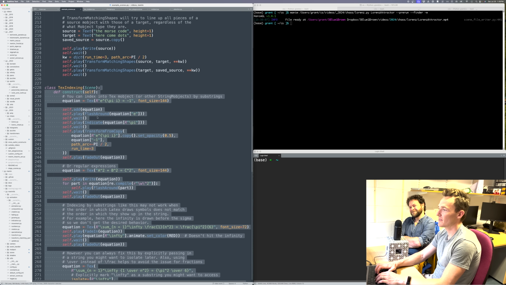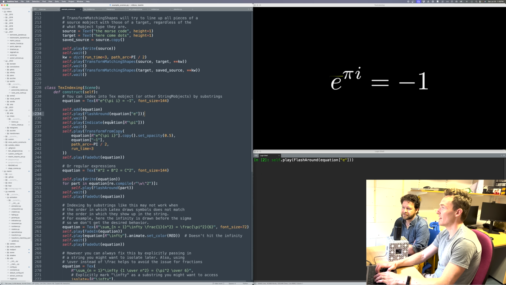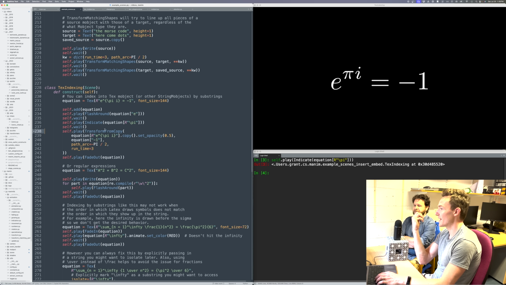I can show a little bit more in here, if you want, where we've got this famous equation. If you wanted to say, hey, I just want to reference the E part of that, there's an animation called flash around, and you'd be flashing around just that E. Or there's another one called indicate, and you want to indicate that pi. Things like that. So you're pulling it out bit by bit.